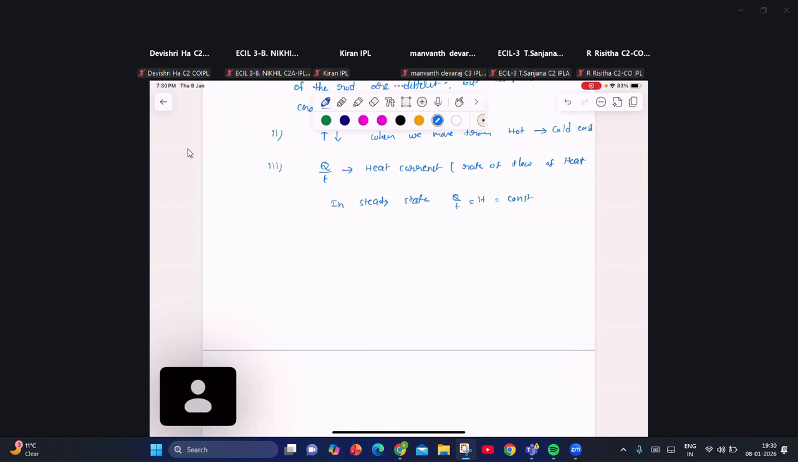So I think in your previous classes you may have learned about temperature gradient and voltage gradient. What is gradient? Tell me. How will you define temperature gradient? Rate at which temperature changes as we move. Change in temperature per unit length across the rod is defined as temperature gradient.